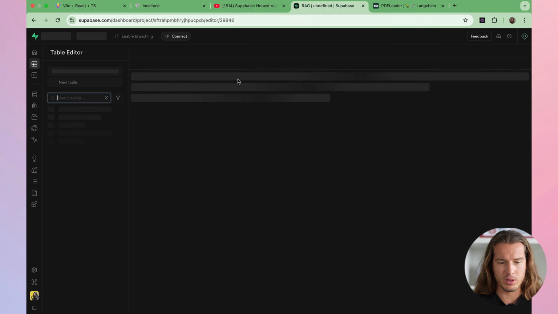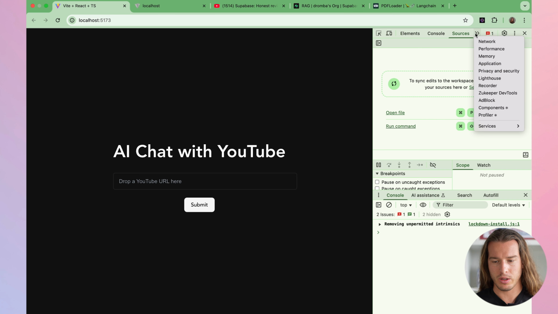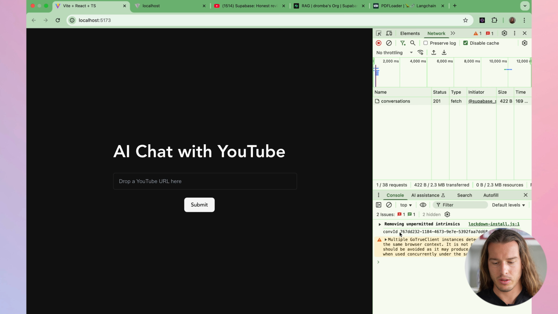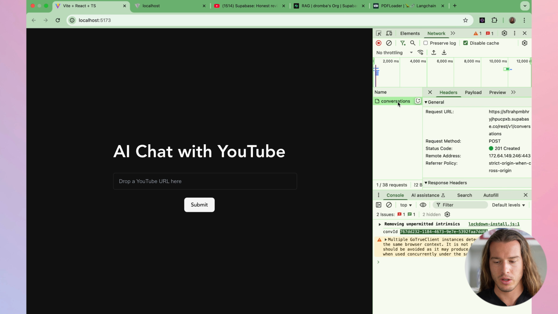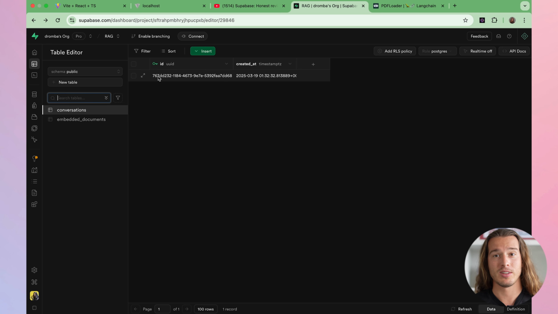Okay, so this is the table. It's currently empty. And in our app, let's switch to the network tab. So it's here. Let's submit it. And this is the conversation ID. Ignore this because I'm locally using different Supabases, so I get this warning. Just ignore it. And on conversations, we have post created 767. If we go here, refresh it, we can see 767 is here, which is awesome.